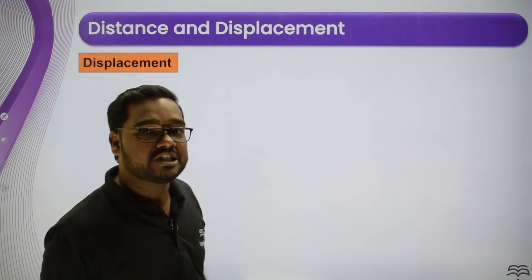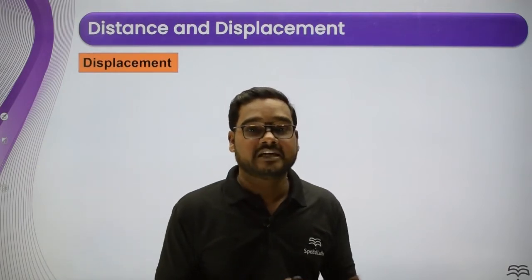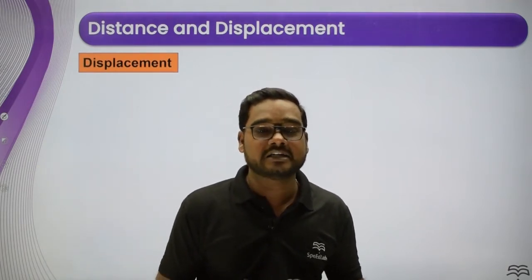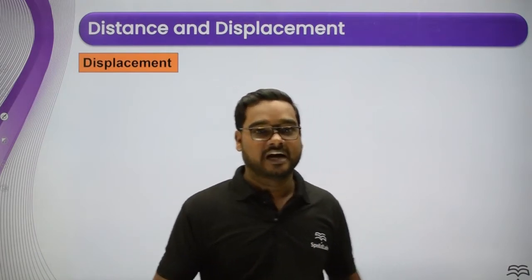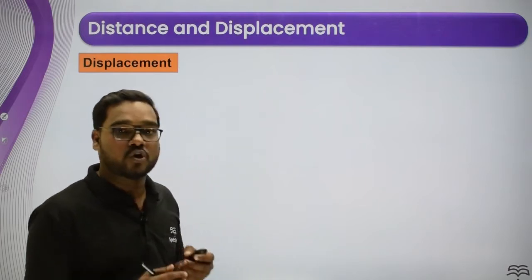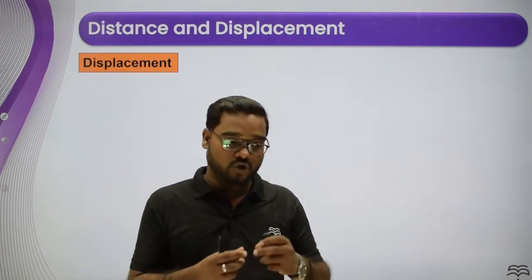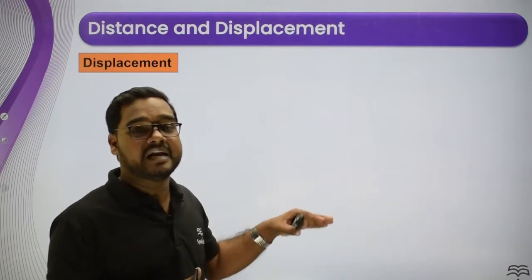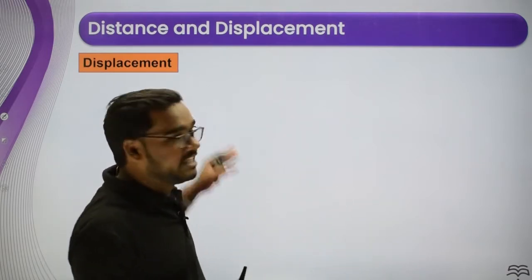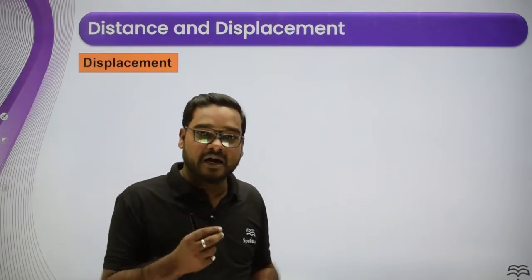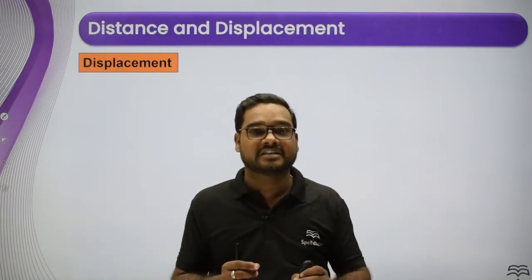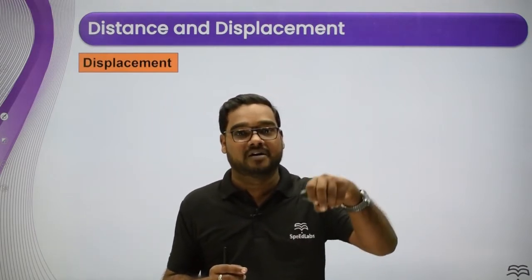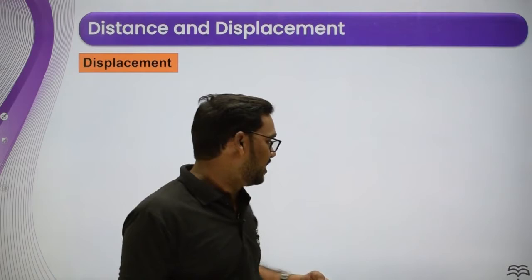Displacement. Now you can see over here how to define the displacement. I have already discussed with you that the displacement depends upon the final position and initial position of a particle. So you can say that the shortest length of the path covered by the particle is the displacement. So displacement is the shortest length, whereas distance is the actual path length. Okay, I think it is clear to everyone.